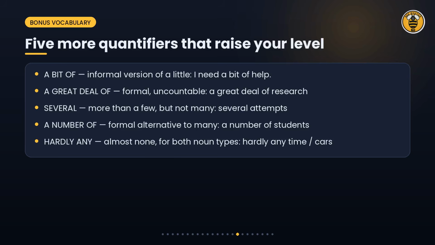A few extra quantifiers to lift your vocabulary score. A bit of is an informal way to say a little. A great deal of is a formal way to say a lot of with uncountable nouns. Several means more than a few, but not many. A number of is a formal alternative to many, and hardly any means almost none, and it works with both noun types.